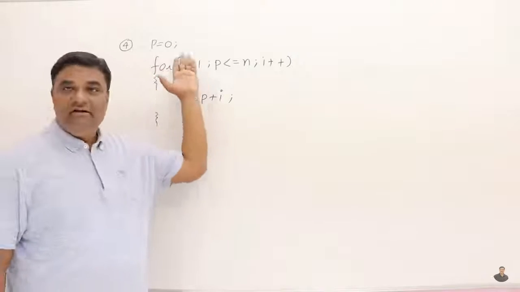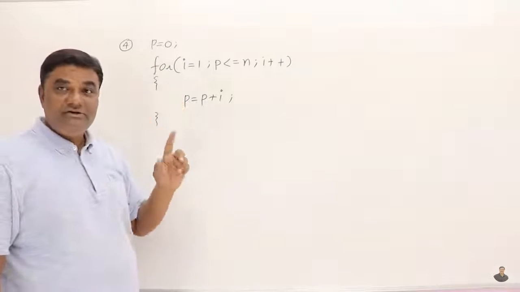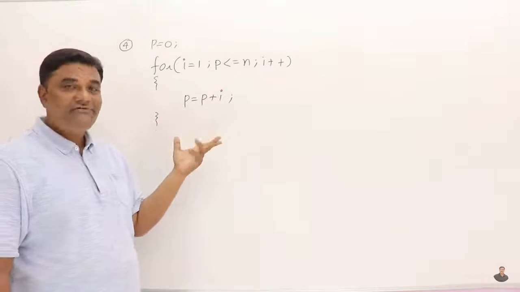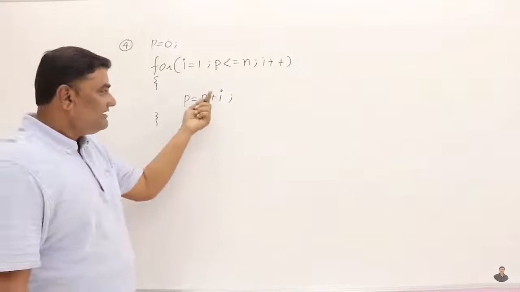Next code is, here p is initialized to 0 and this loop is not going to execute for n times. See, this is p less than or equal to n. It's not i less than or equal to n. So the condition is different. Then what is p? p is initially 0 and every time i is added to p.